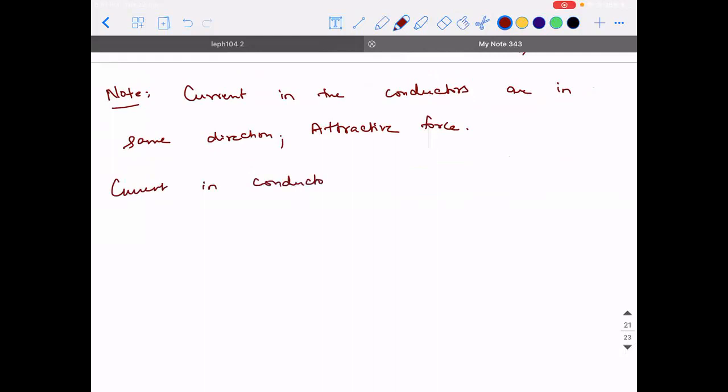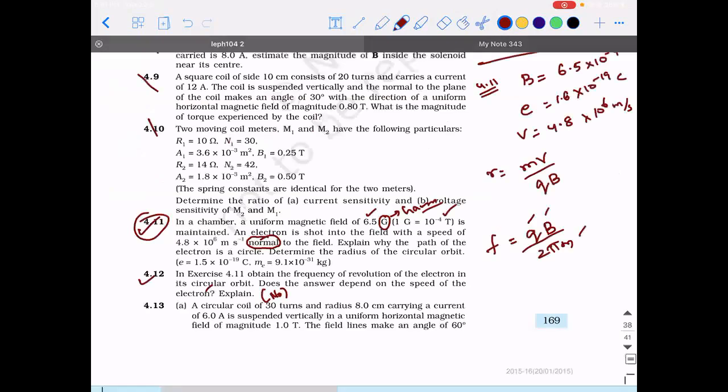Current in conductors are in opposite direction, then there will be a repulsive force. Means the conductors will tend to repel away from each other. That is the point. Okay. Now we will do a problem which is based on this concept.